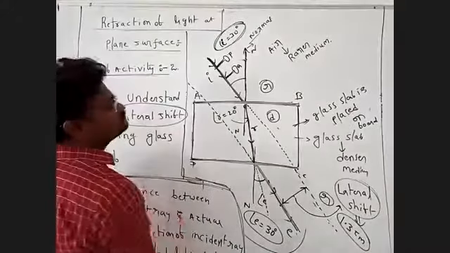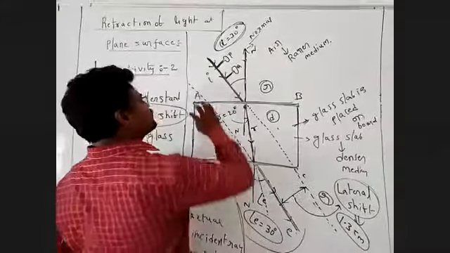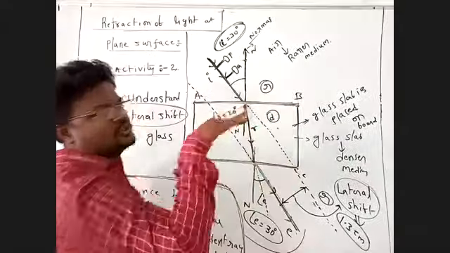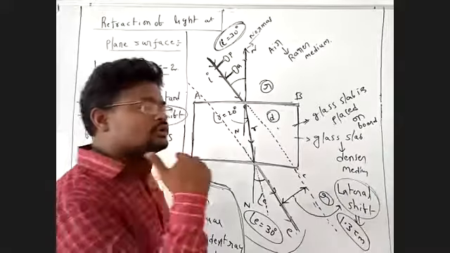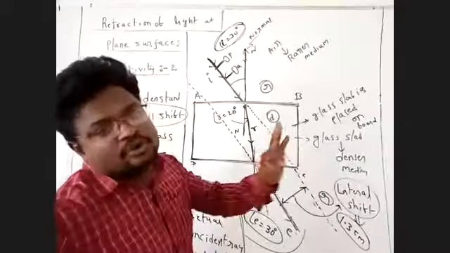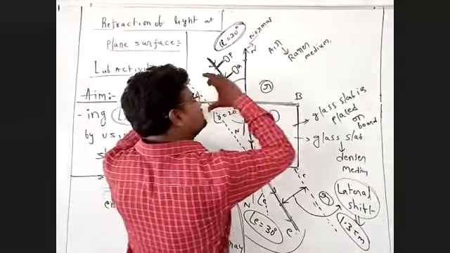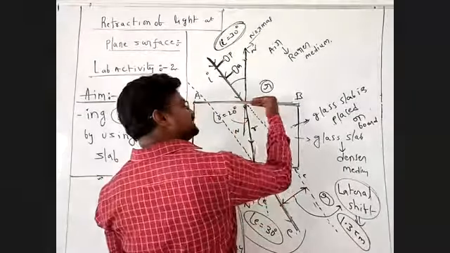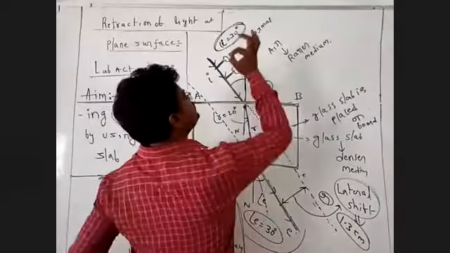Okay. Next, you take the protractor. This is the AB line, and the protractor has a horizontal line. The horizontal line of the protractor and the AB line should coincide. The protractor is kept on the AB line, and its line matches the AB line. So you put one dot.